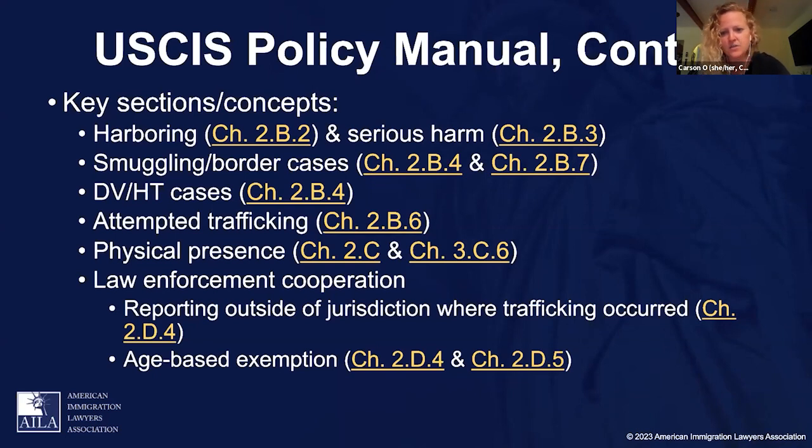And finally, it includes some useful law enforcement cooperation clarifications, including that trafficking may be reported outside of the jurisdiction where it occurred, for example, to a federal law enforcement agency with jurisdiction. And it also confirms USCIS's long-held policy that the age-based cooperation exemption applies to applicants who were minors during any part of their trafficking.